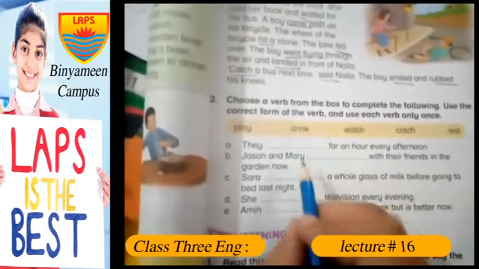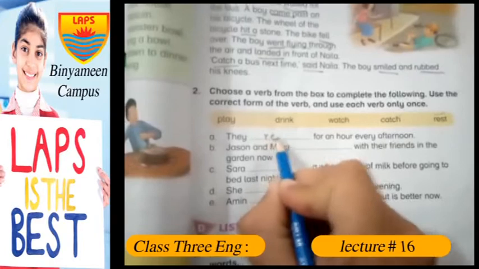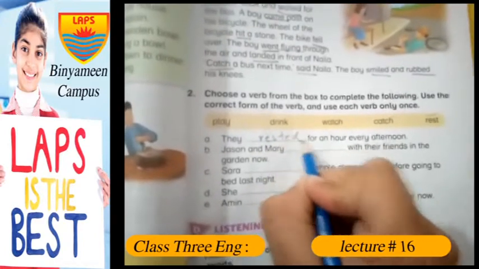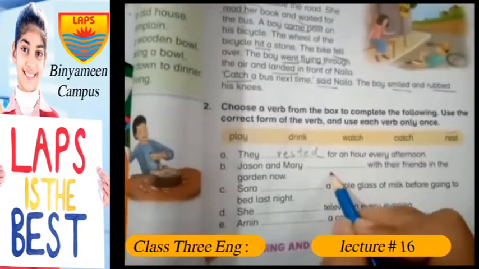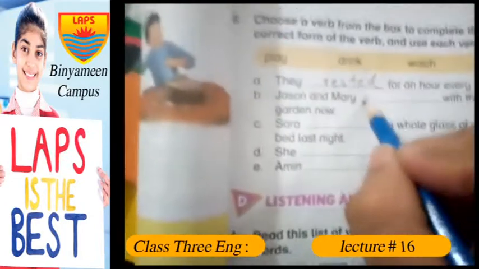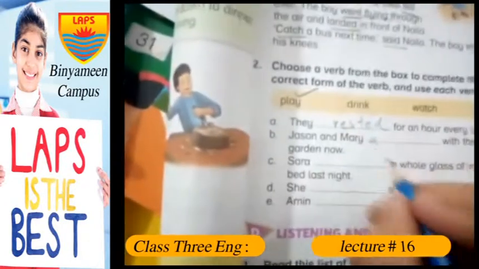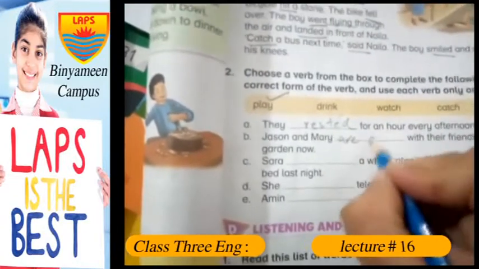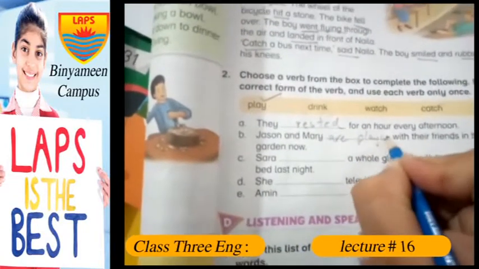Like the suitable verb here is dressed, but we will be using rested. Jason and Mary dash with their friends in the are playing. We are provided with playing, but we have to use are playing because it's present continuous. Playing, are playing in the garden.